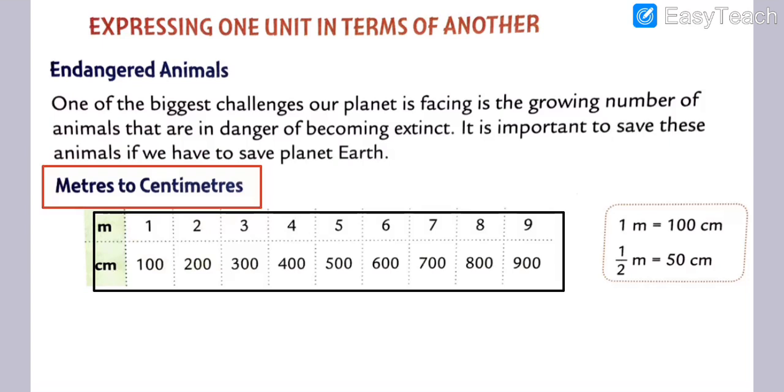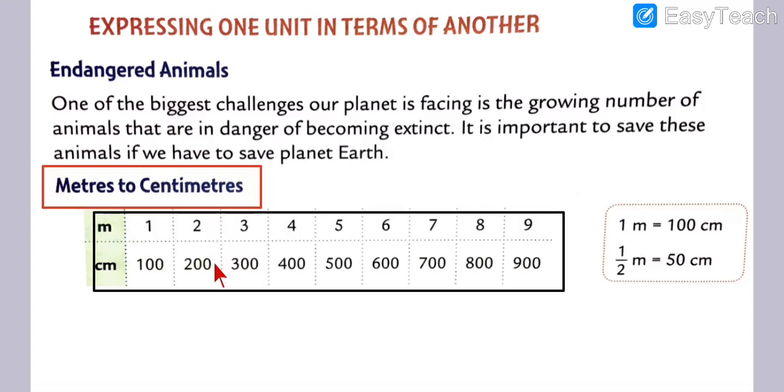Like that we convert meter to centimeter or centimeter to meter. We are going to learn that type of sum or example. Again I repeat, 1 meter is equal to 100 centimeter, but here we will do the opposite side. 100 centimeter is equal to 1 meter. Got my points?